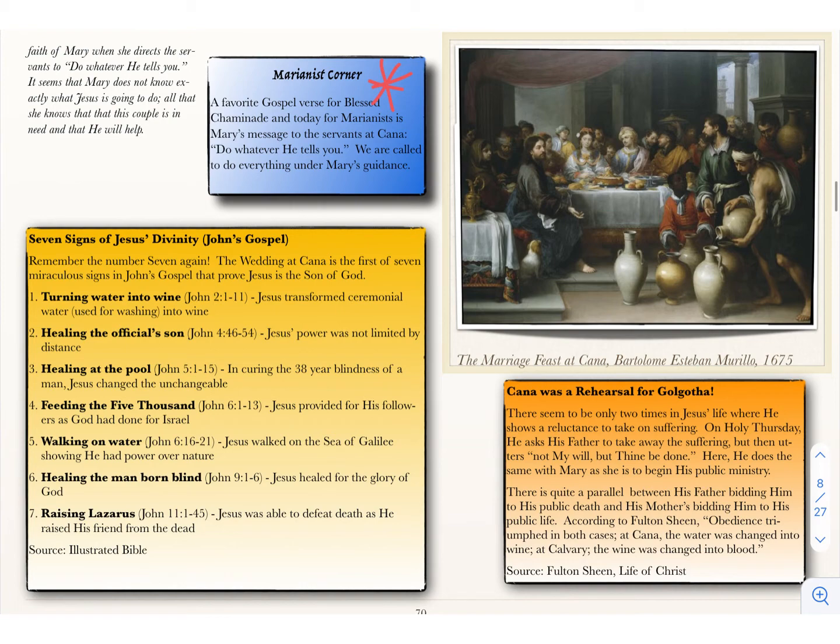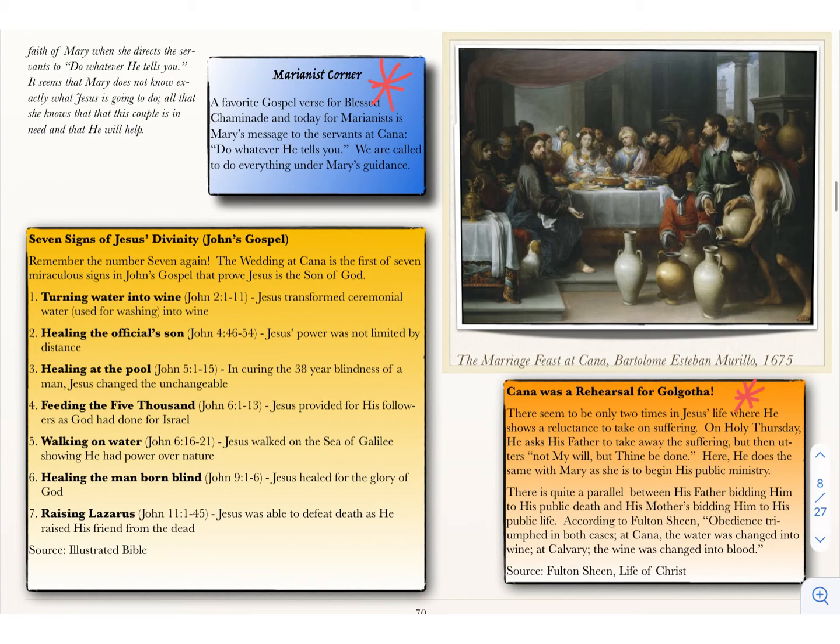Okay, so in this yellow box here, you see the 7 signs of Jesus's divinity, where we're going to see 7 miracles of Jesus through John's gospel. We'll talk about those as we go through. And then over here on this orange box, remember I said on the last slide that there's only 2 times that Jesus calls his mother woman. And the first one was here at the wedding at Cana. And then the second one is going to be from the cross.